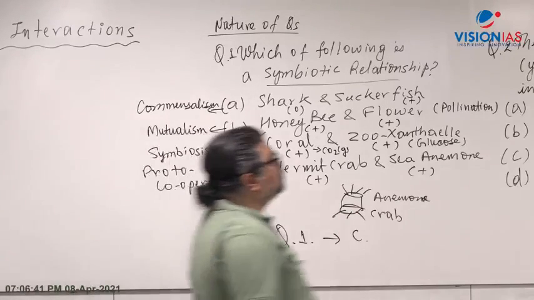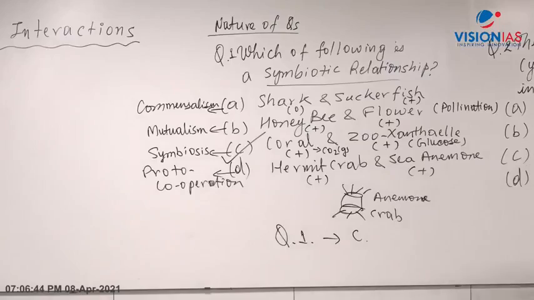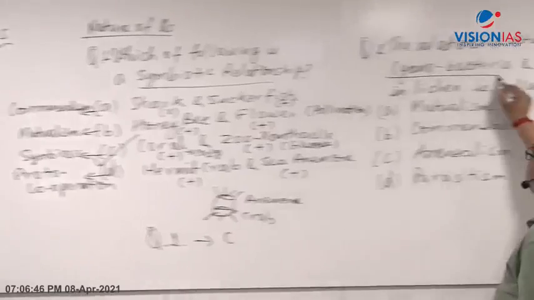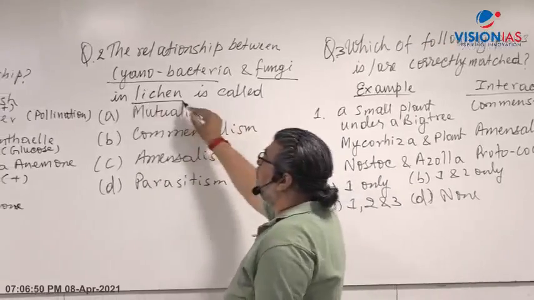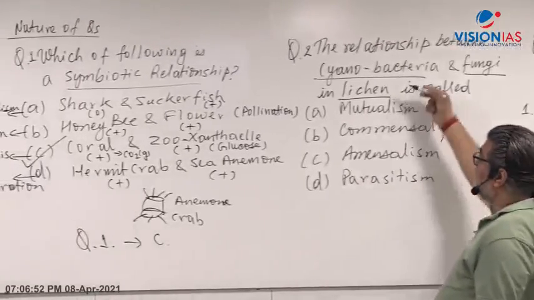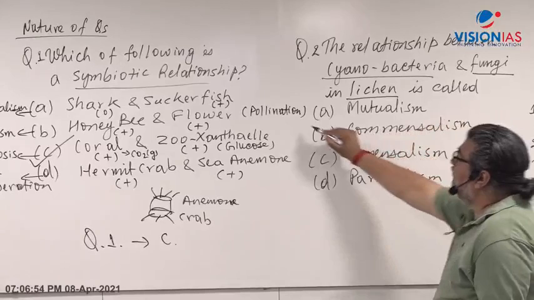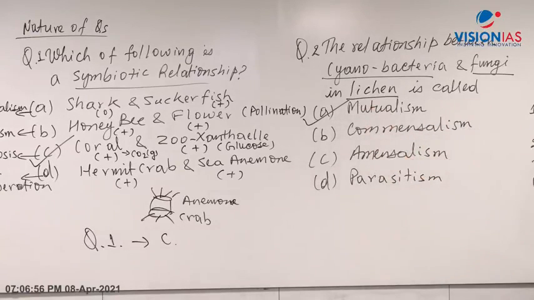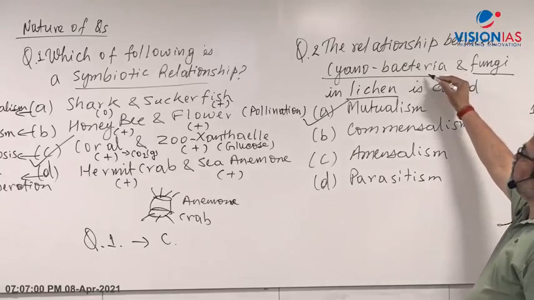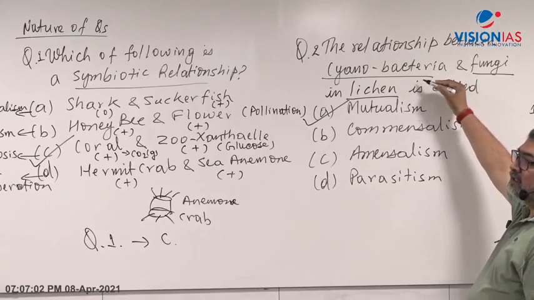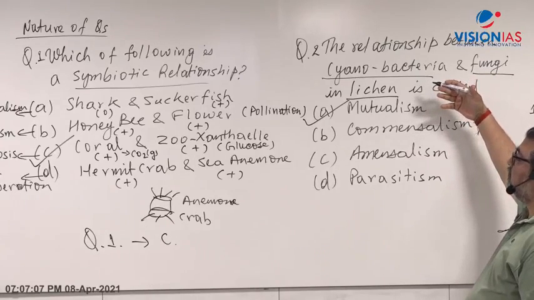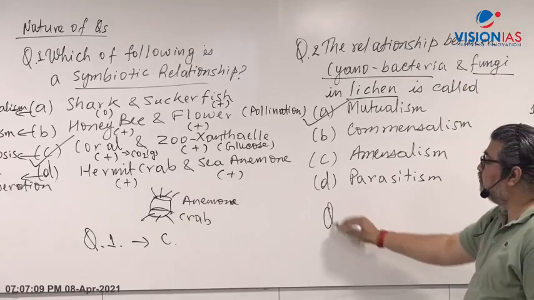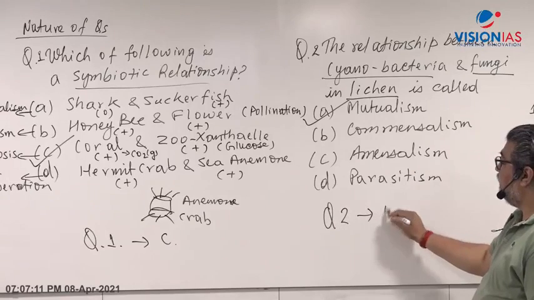Now if you look at question number 2: the relationship between cyanobacteria, that is blue-green algae, and fungi in lichen. You have to identify what kind of example it is. The answer is A, mutualism. Cyanobacteria, blue-green algae, carry out photosynthesis and provide food, and fungi get the substratum to hold on. So the answer to question number 2 is A.